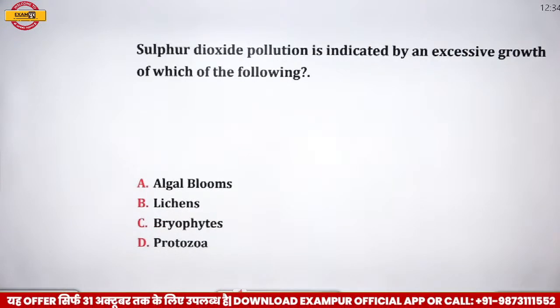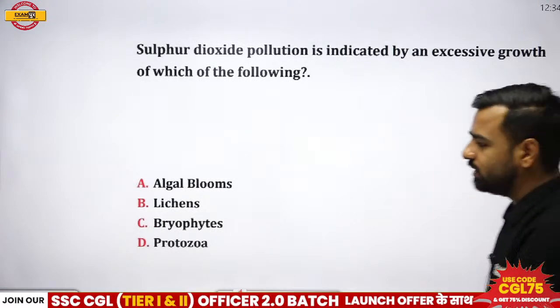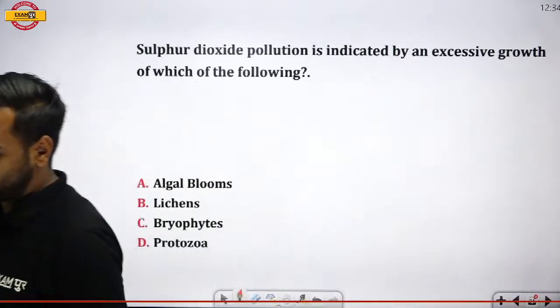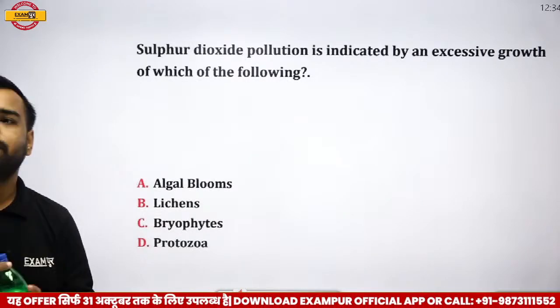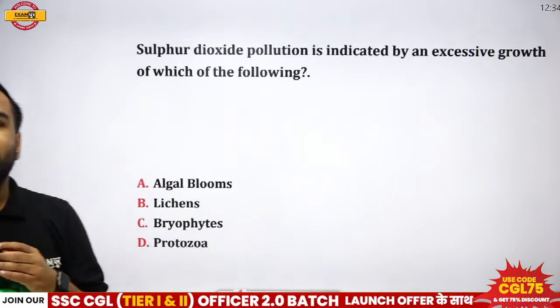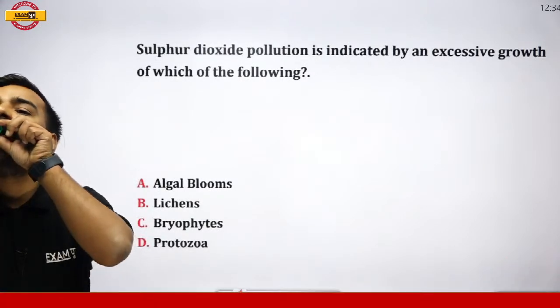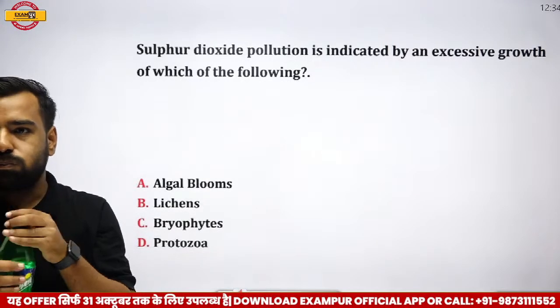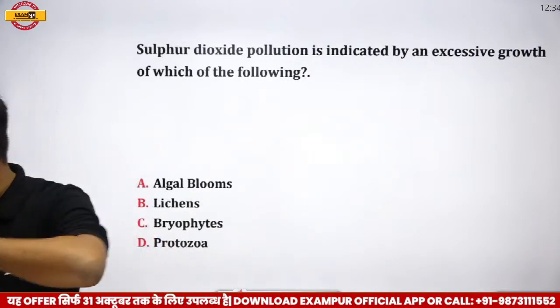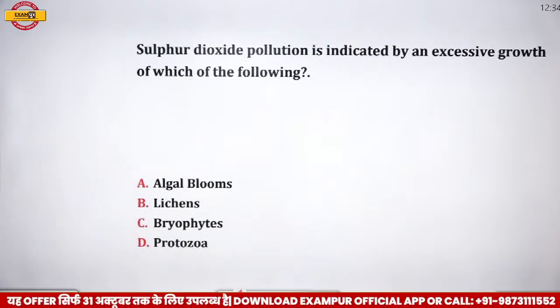Next, sulfur dioxide pollution is indicated by an excessive growth of which of the following? So these are the four options. What is the correct answer here? Answer please. Yes, for the food preservation, we discussed that one yesterday. That was sodium benzoate, right? Question is, sulfur dioxide pollution is indicated by an excessive growth of which of the following? What is the correct answer here?